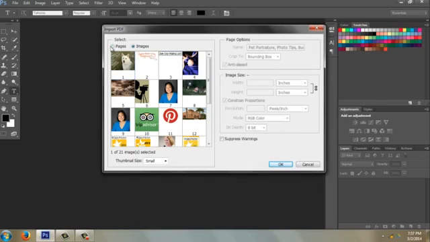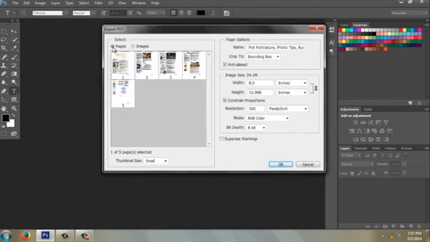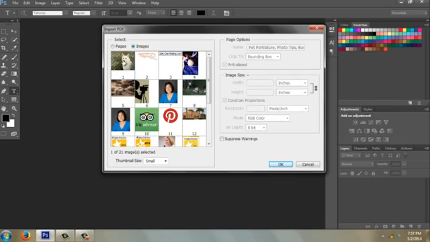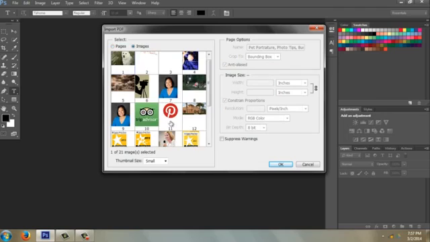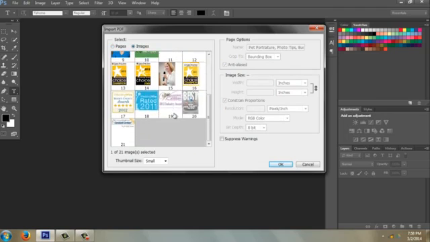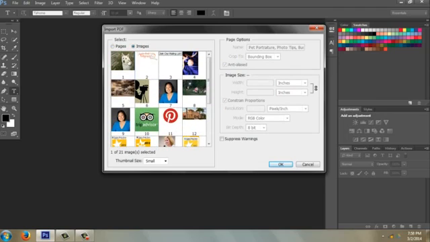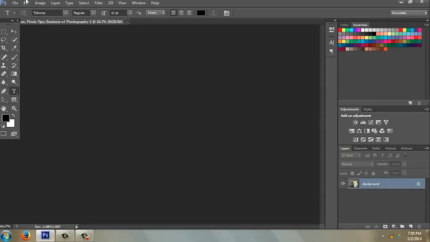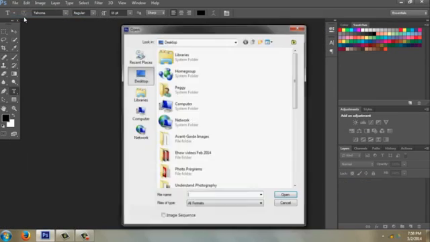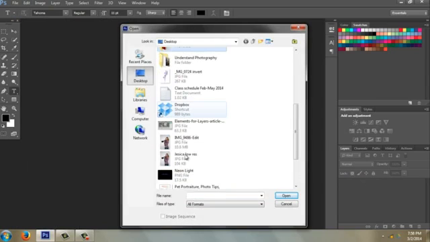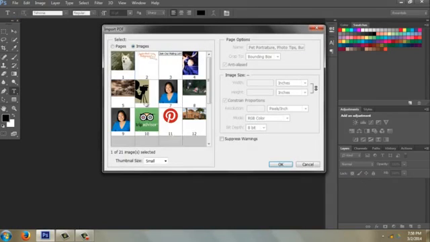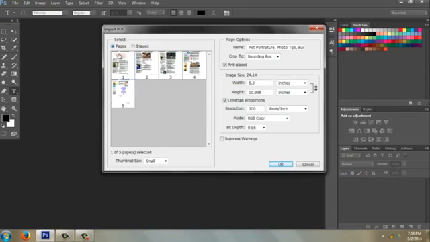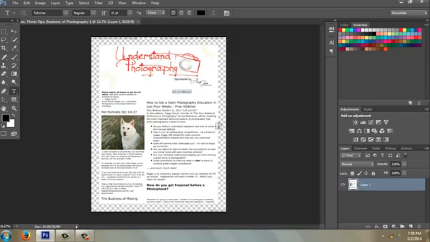Now you're going to see up here you can choose pages and it will give you a full page, or images, and you can just select one of the images from your document. That's really nice. So you could just open up, let's just say, this picture of the dog, or File, Open. I'm going to find it again. Go to Pages, and let's open up an entire document.